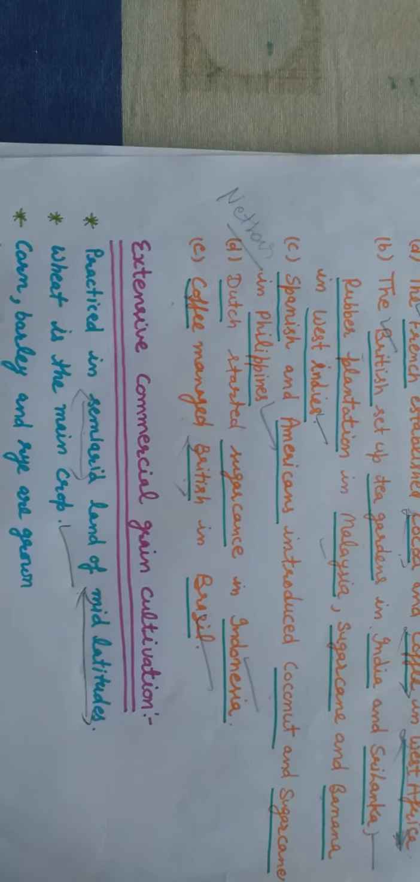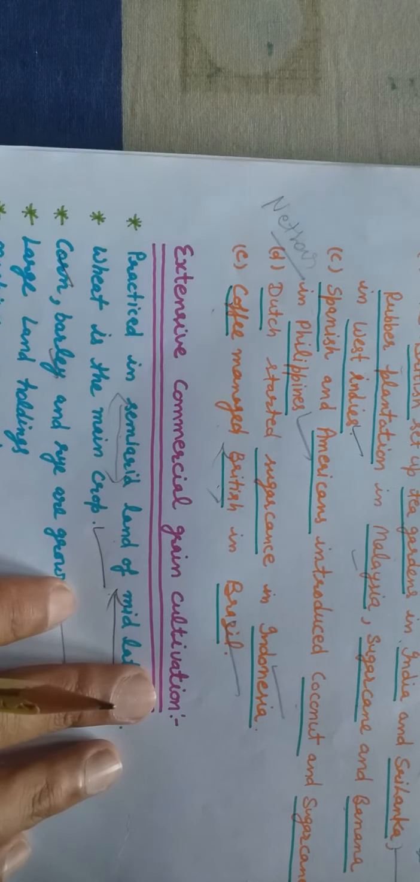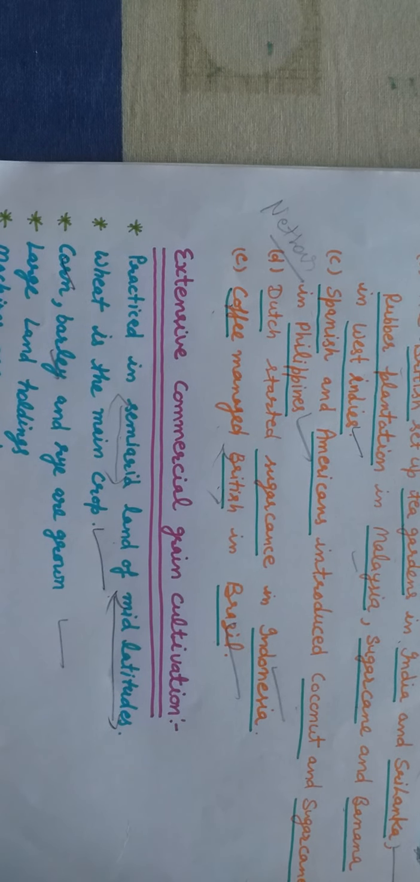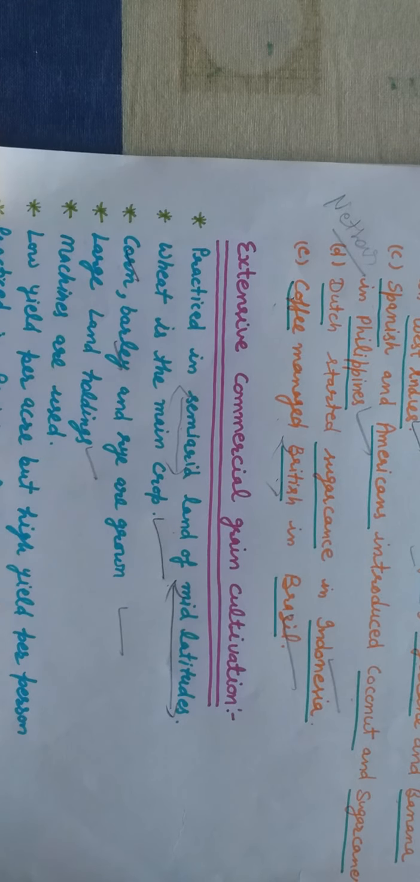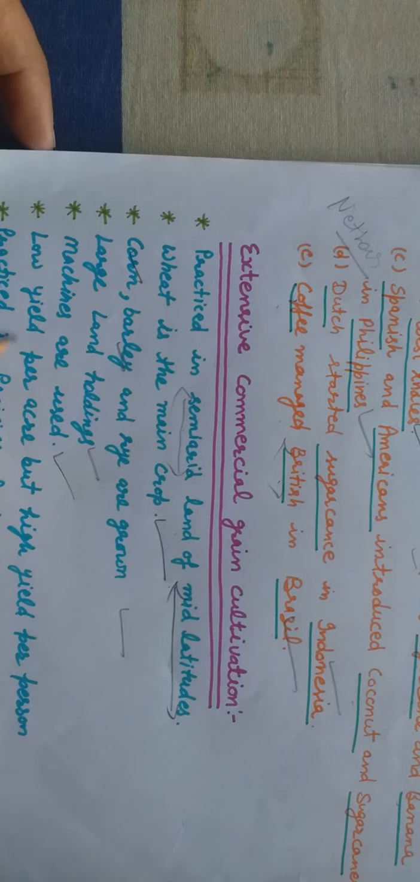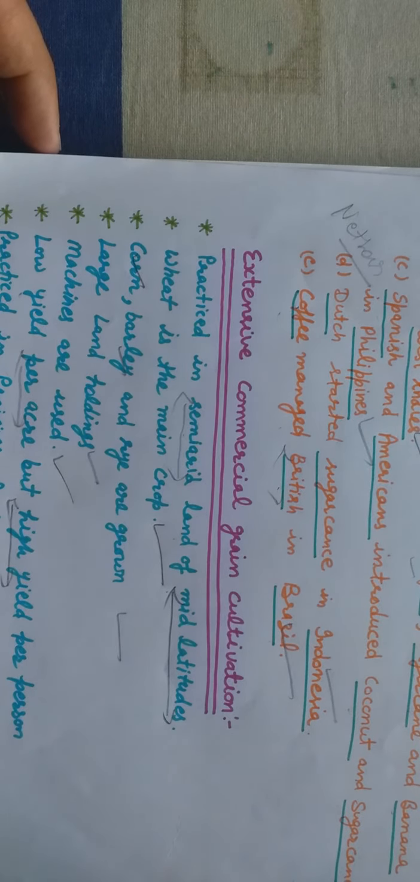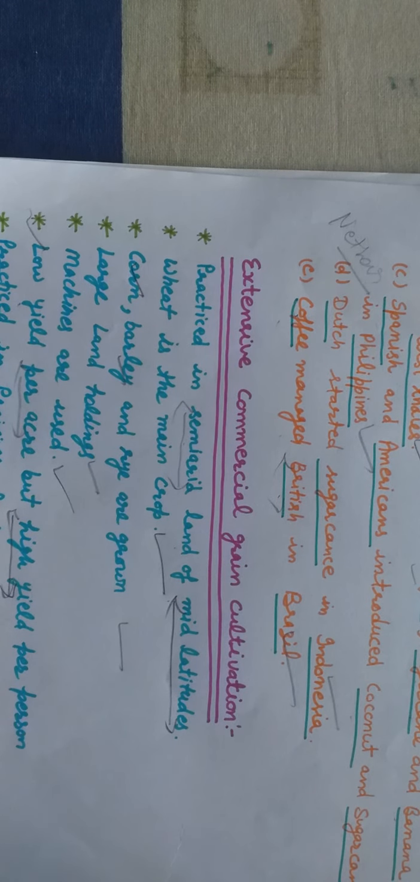Wheat is the main crop in this. Corn, maize, barley, and rye are also grown in this, because these crops require less water, so they are grown in these areas. These are food crops, also grain crops. Large land holdings, large areas are used for this. Machines are used. Yield per hectare is low but yield per person is high. It means per acre production is less, but when we compare it with the population of that area, it is high, because very few people live in those areas. That's why they have high production per person.